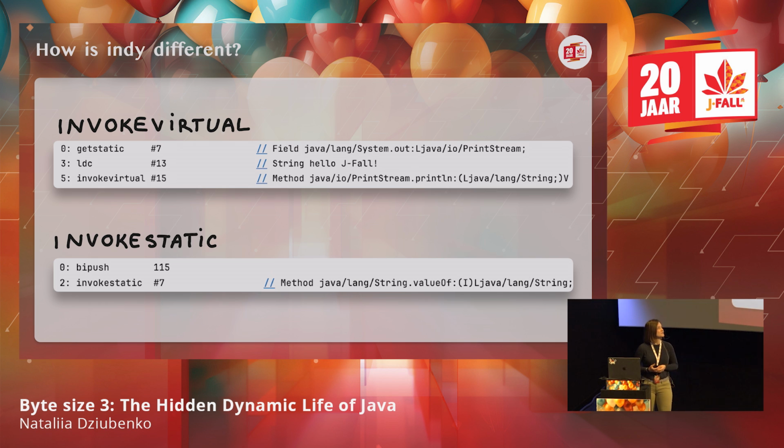We also need to specify the name of the method and all the types that it accepts. So it accepts the string and also what it returns: void. And this should all be specified in the bytecode.